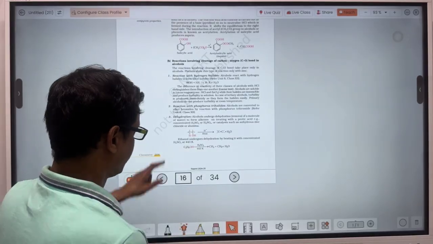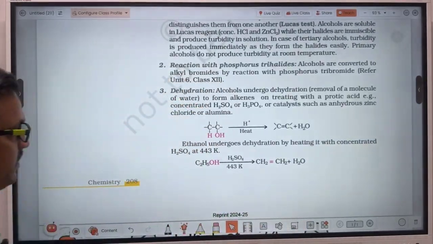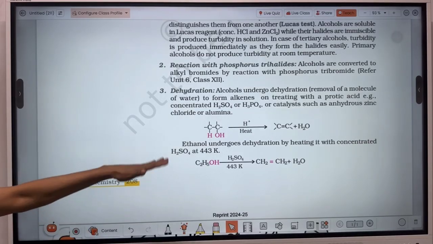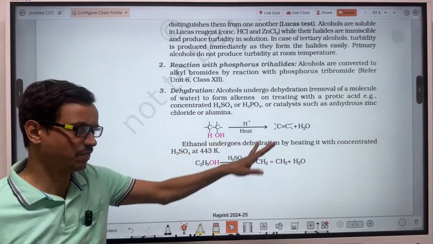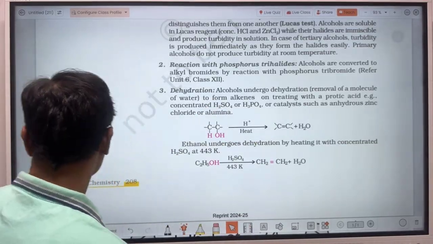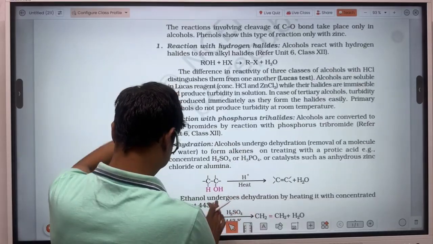Let's see about dehydration. Dehydration means removal of water. When dehydration of alcohol takes place, there is formation of alkene. And the mechanism of this reaction you will have to discuss. So let's see.